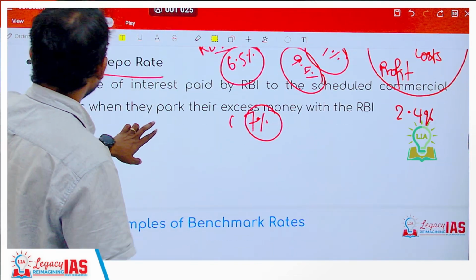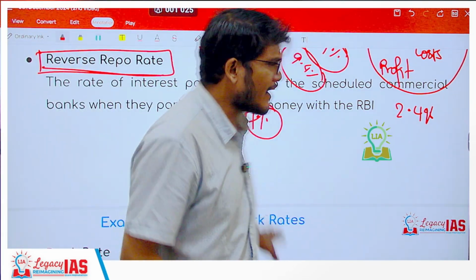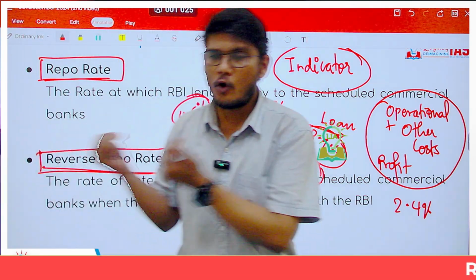The second is the reverse repo rate. Reverse repo rate is what? Now here, the banks were requiring money, so they were going to the RBI to borrow money.